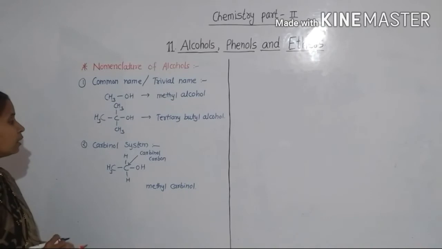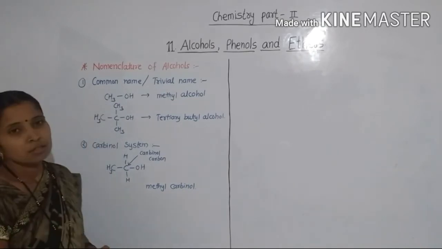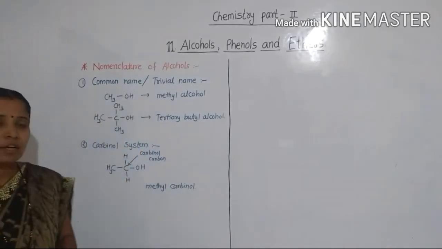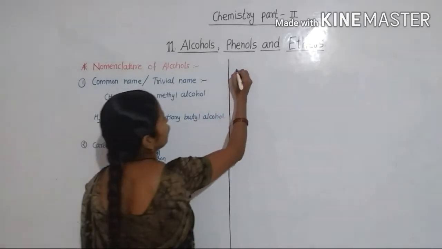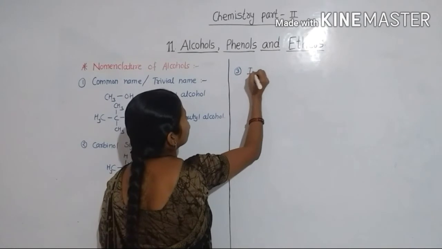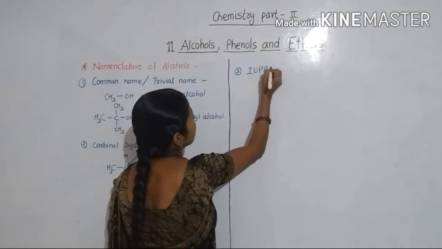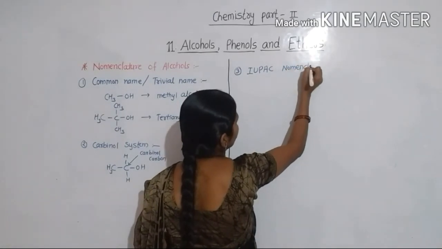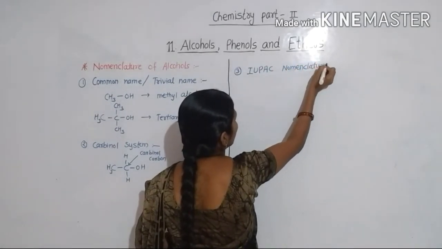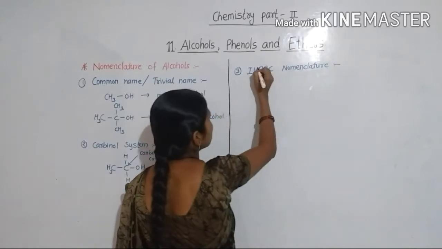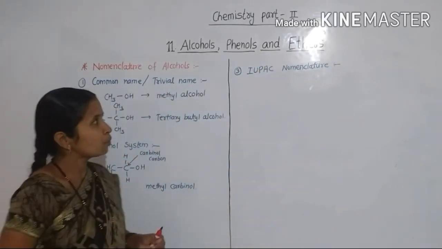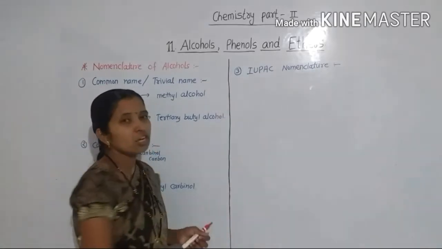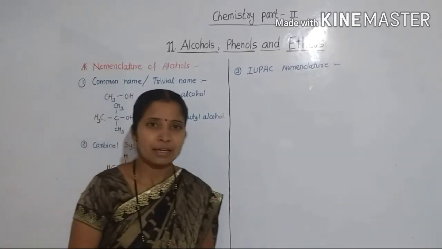Then our third system of nomenclature of alcohol is the IUPAC nomenclature system. What is the full form of IUPAC? The full form of IUPAC is International Union of Pure and Applied Chemistry.